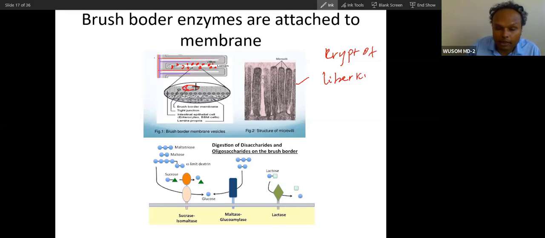It is not a free enzyme. Intestinal enzymes are not free enzymes. Remember that. It is bound to the membrane, the brush border. So digestion will happen by these enzymes at this site. I will show you these enzymes. You can see sucrase, isomaltase, maltase, and then lactase. These are present here. It will digest lactose like that.